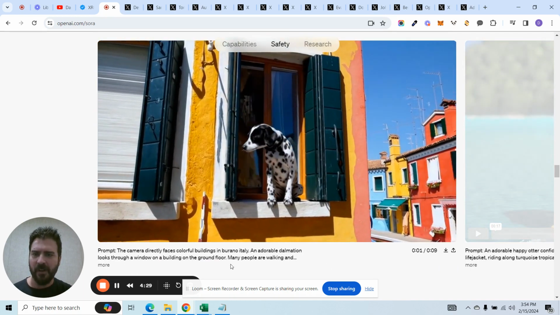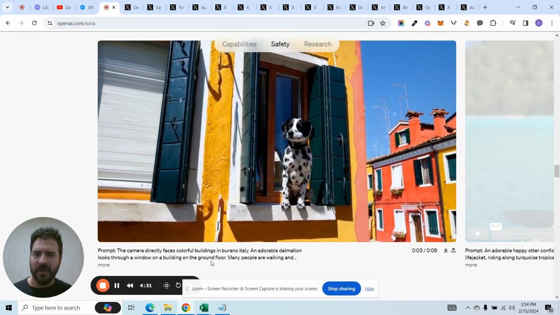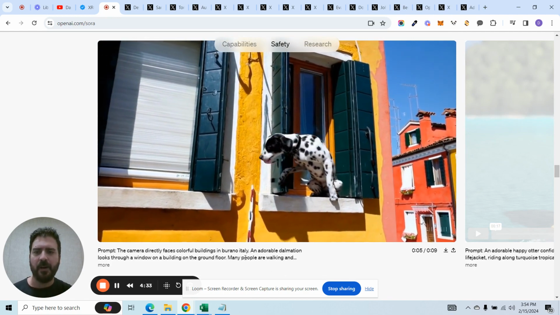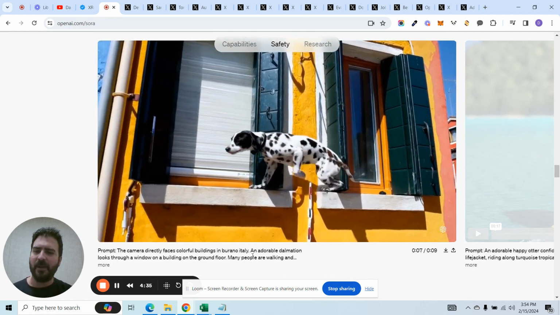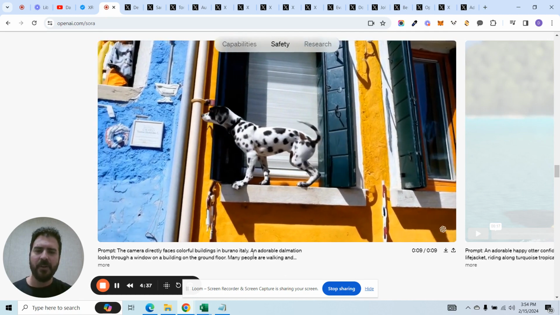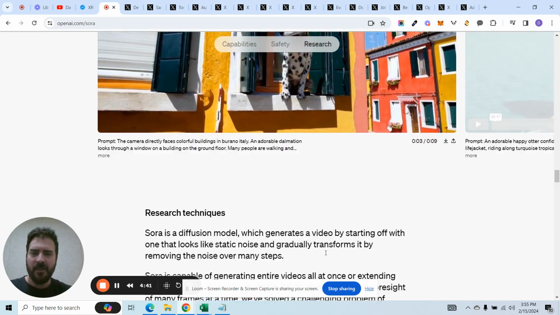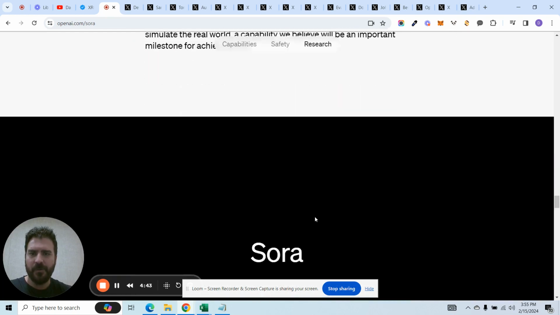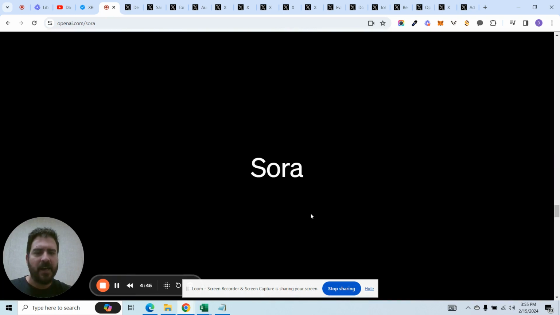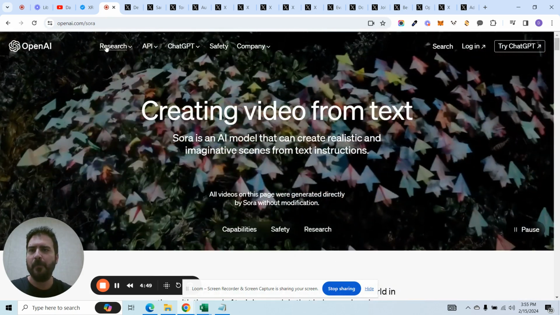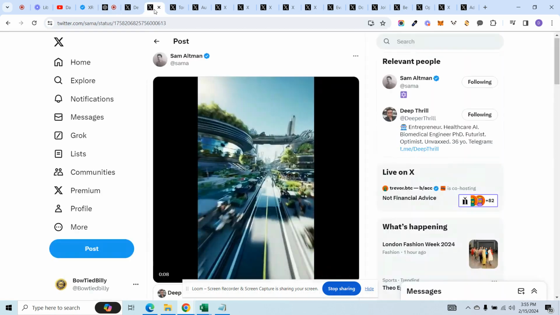Unbelievable. And again, the camera directly faces colorful buildings in Burano, Italy. An adorable Dalmatian looks through a window on a building on the ground floor. Many people walking. Wow, incredible. Let's keep going through. So those are the examples that OpenAI gives on their own website, which we'll come back to here in a minute. But I want to show you a few more examples.